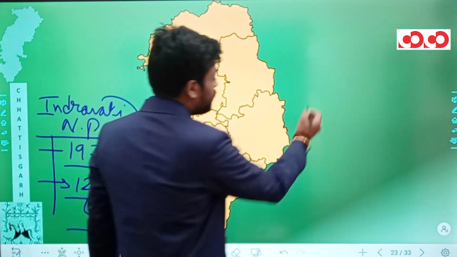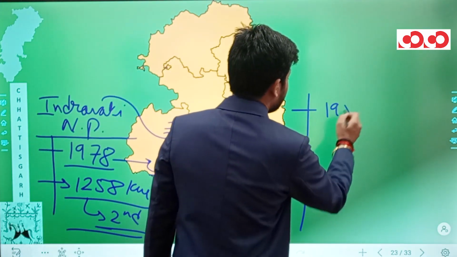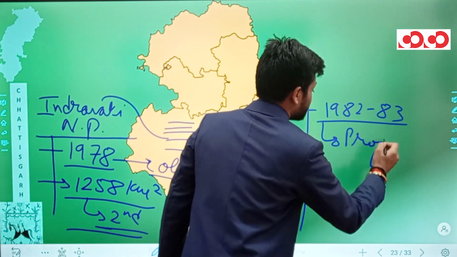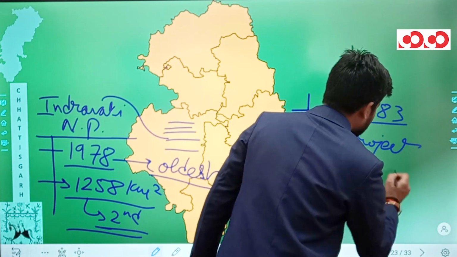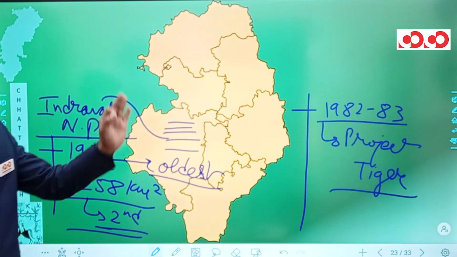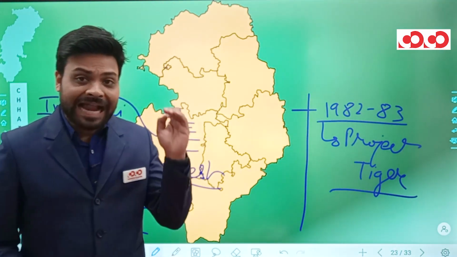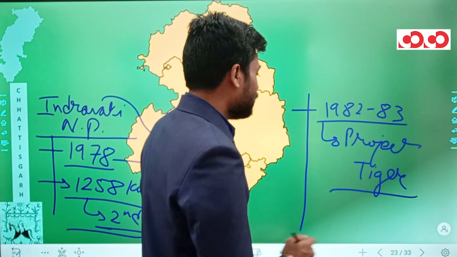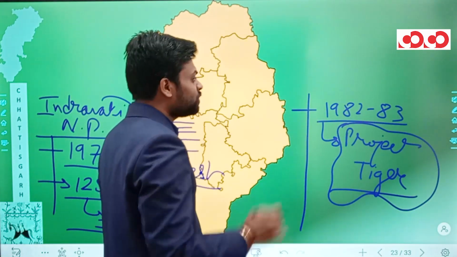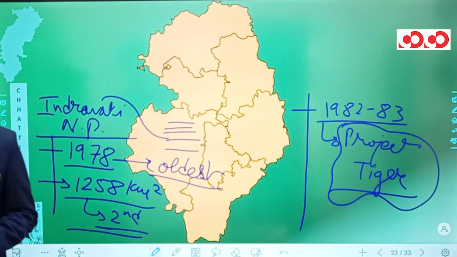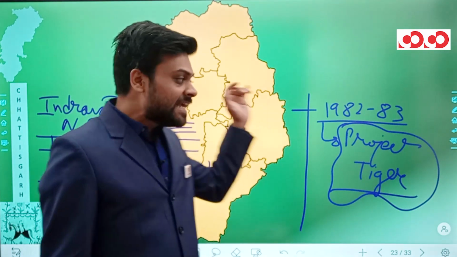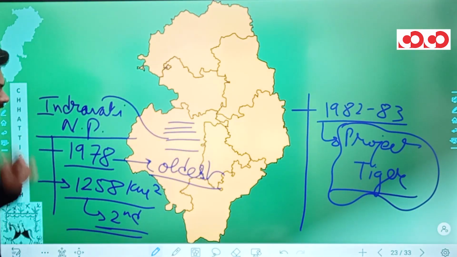And let me also tell you, it was in the year 1982-83 that Project Tiger was actually declared in this Indravati National Park for the sake of conservation of tigers. At that time, it was the only Project Tiger declared in Chhattisgarh, and it also happens to be the only national park of Chhattisgarh to be declared under Project Tiger. So these are some of the important things about Indravati National Park.